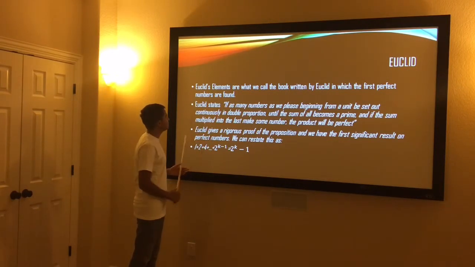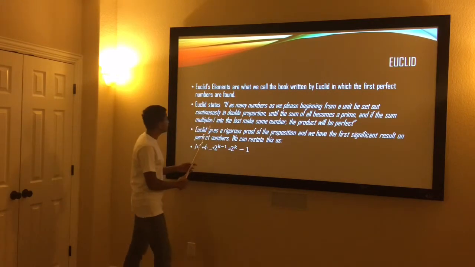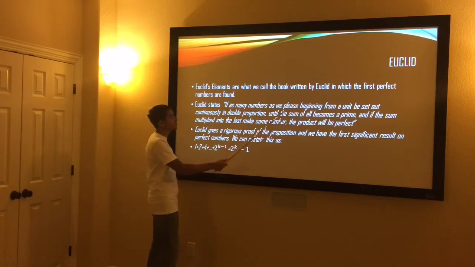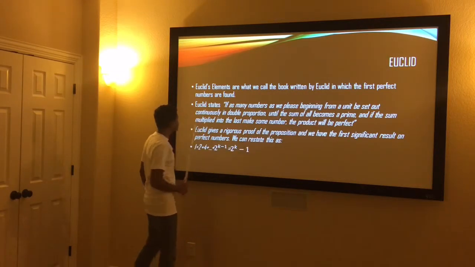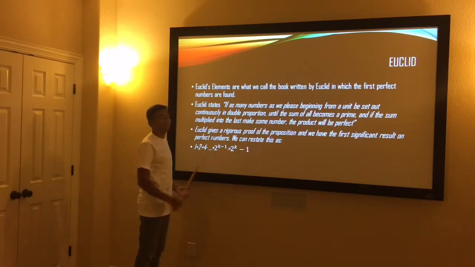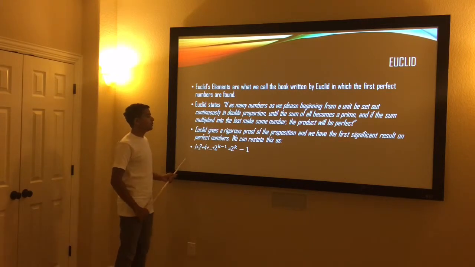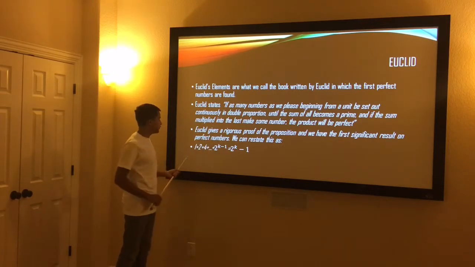Euclid states in Euclid's Elements that if as many numbers as we please beginning from a unit be set out continuously in double proportion until the sum of all becomes a prime, and if the sum multiplied into the last makes a number, the product will be perfect. Euclid gives a rigorous proof on the proposition in his book, but we have a formula, which we restated as, which is much more modern and simplified, which is 1 plus 2 plus 4 plus etc., ending with 2 to the power of k minus 1 is equal to 2 to the power of k minus 1.